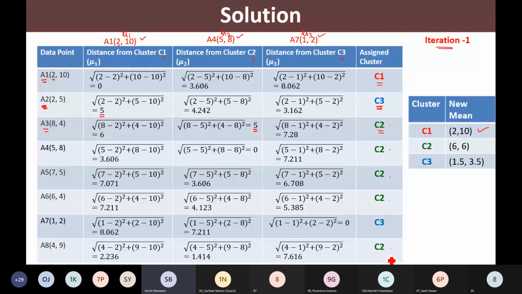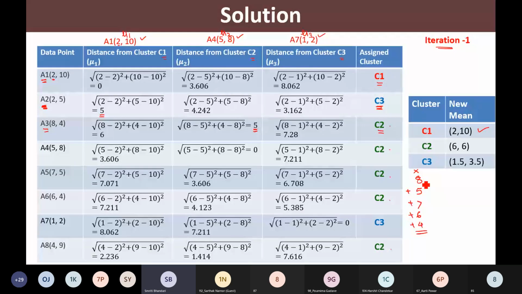See here, for the x values in C2, I am having 8 for this point, 5 for this point, 7 for this one, 6 for this one, and 4 for this one. So I am going to sum up all those. This comes out to be 30.